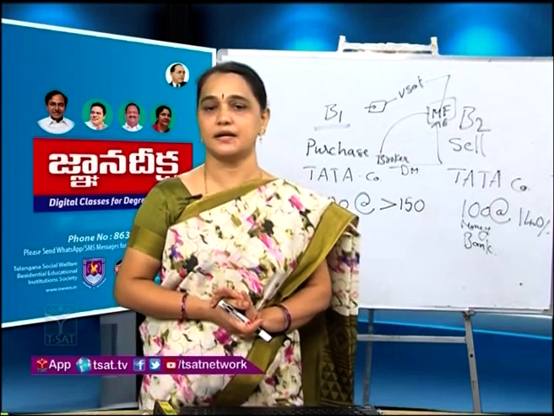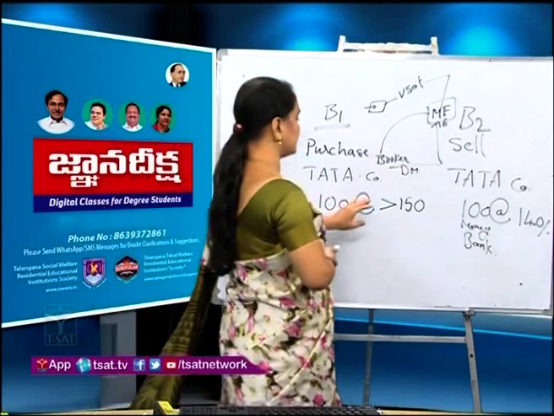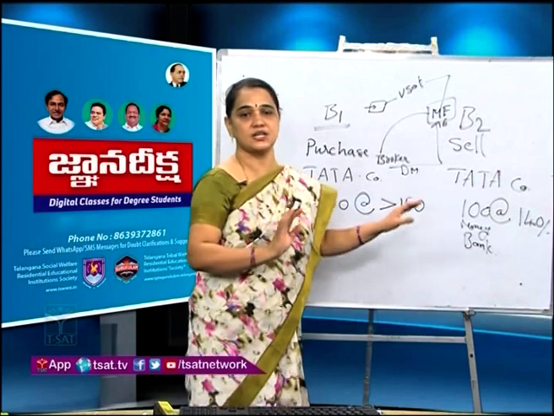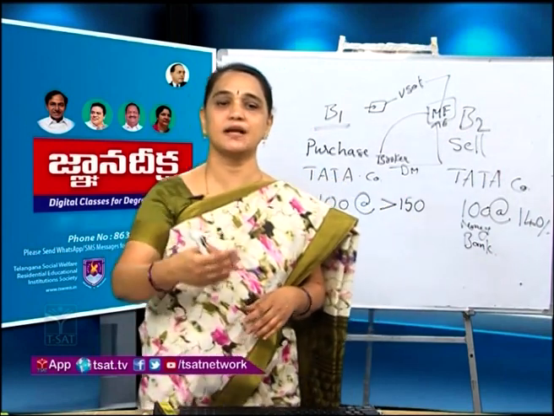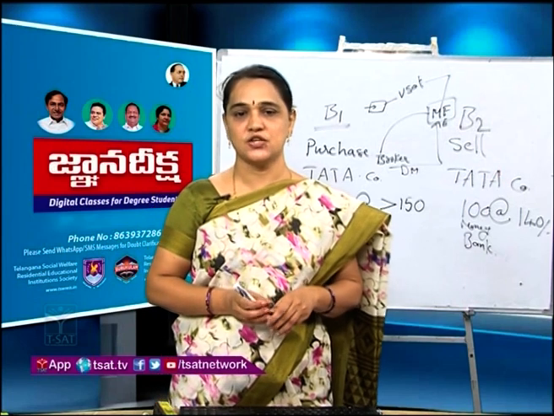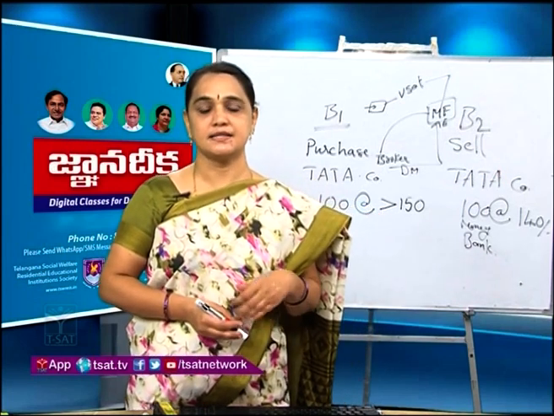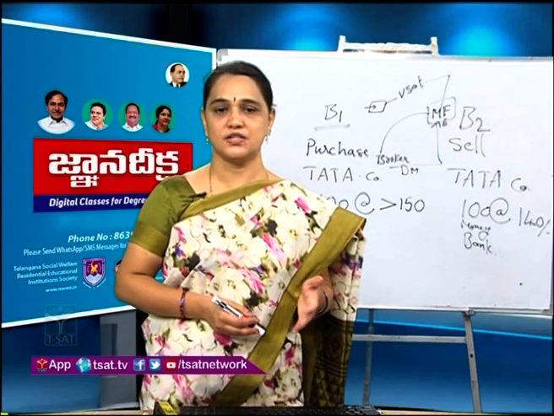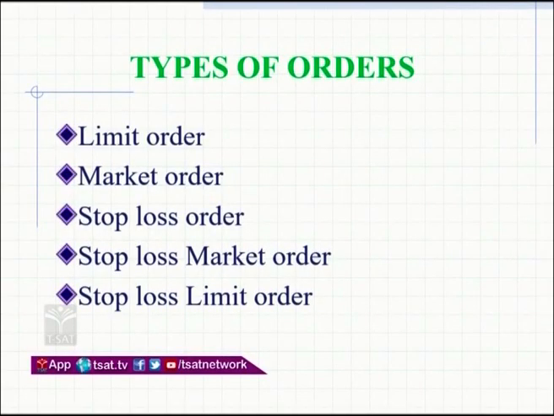And market order. In a market order, we only have to mention the quantity: Tata company's 100 shares. At the prevailing market price only, we can purchase the shares. And stop loss order. A stop loss order is an order where, suppose we have purchased the shares at 120, but at some loss we are now ready to sell our shares. Then that will be called a stop loss order. Like that, stop loss market orders and stop loss limit orders will be there. By execution of different transactions, you can understand all these types of orders.